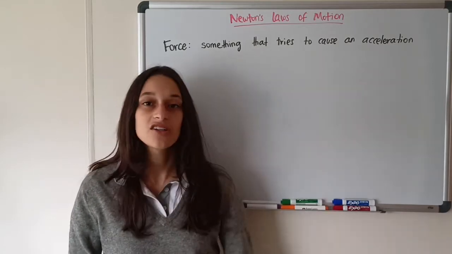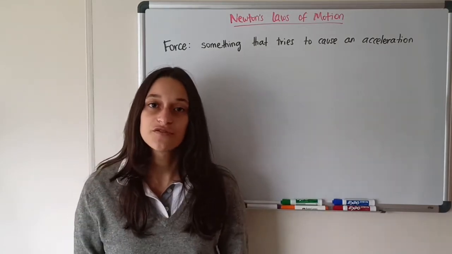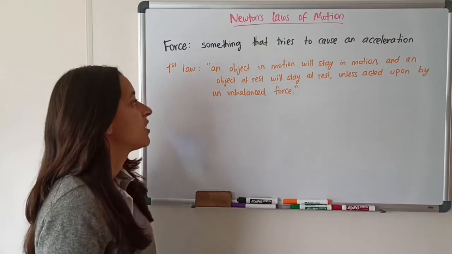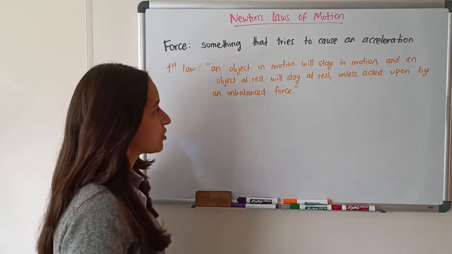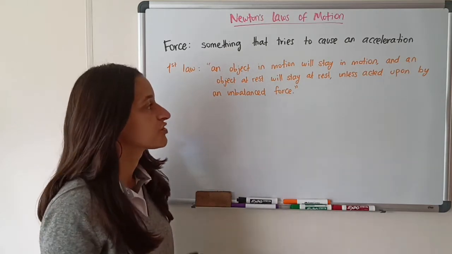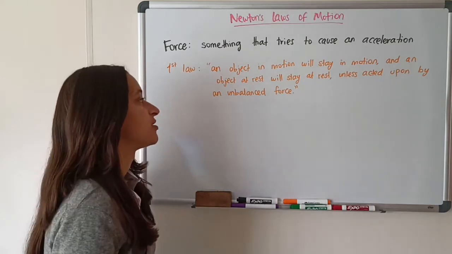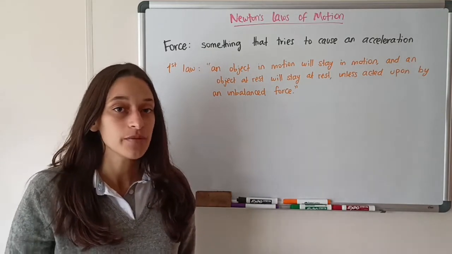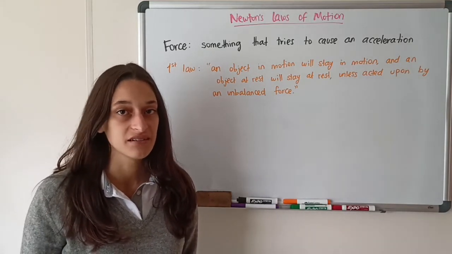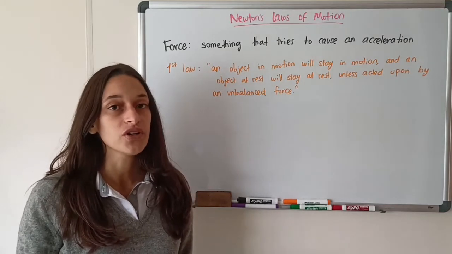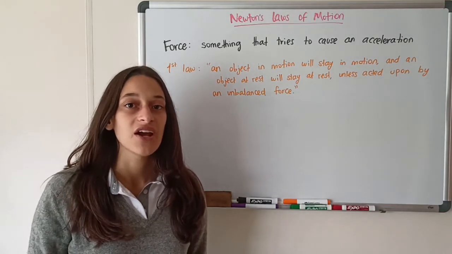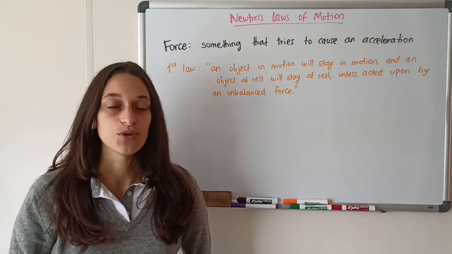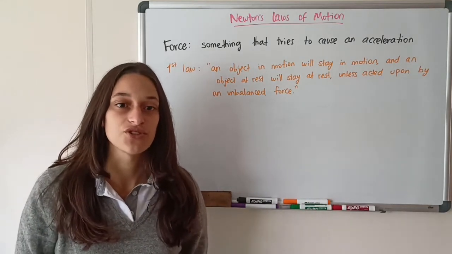Newton has 3 laws of motion, and we're going to look at each of them one by one. So Newton's first law says the following. An object in motion will stay in motion, and an object at rest will stay at rest unless acted upon by an unbalanced force. So what this means is that if an object is moving at a constant speed, not accelerating, or if an object is at rest, there have to be no unbalanced forces acting on it. So if there are forces, they have to cancel each other out.